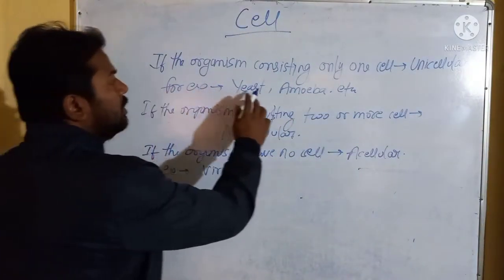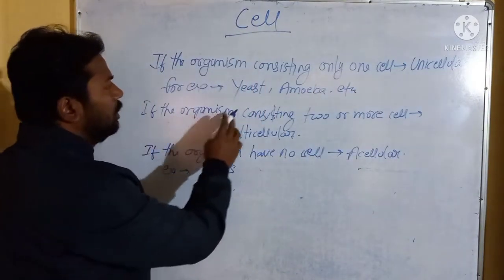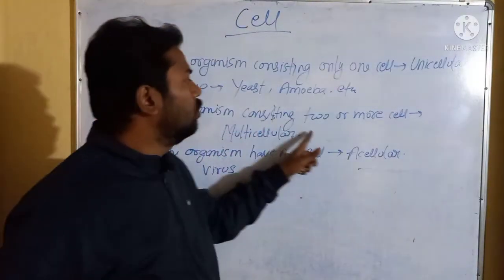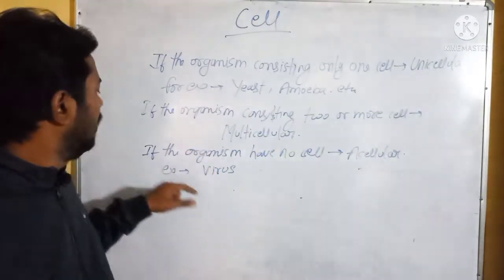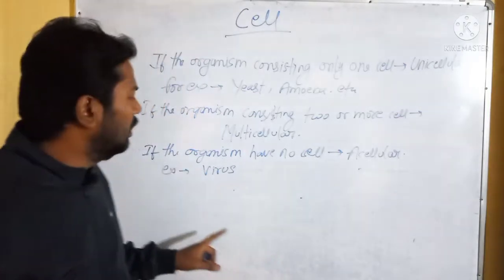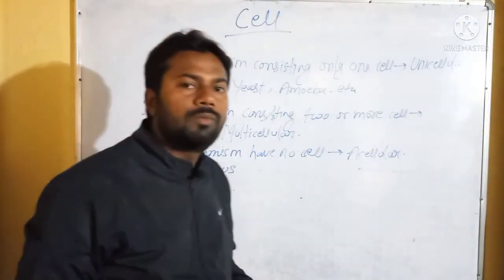If the organism consists of only one cell, then it is called unicellular, for example, yeast and amoeba. If the organism consists of two or more cells, then it is called multicellular. If the organism has no cell, then it is called acellular, for example, virus. In virus, no cells are found.